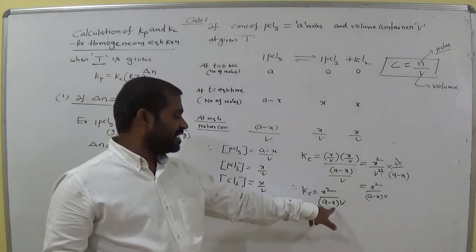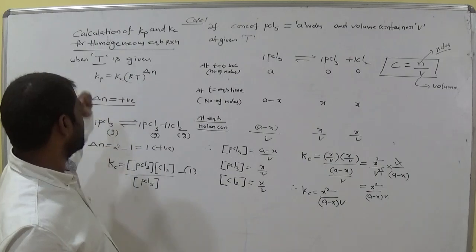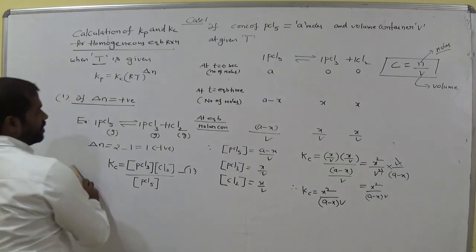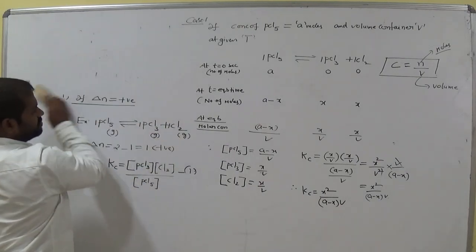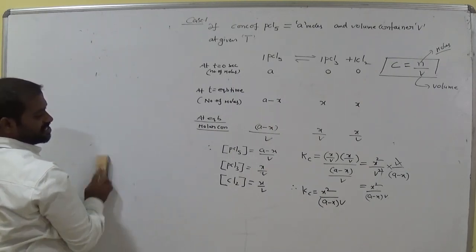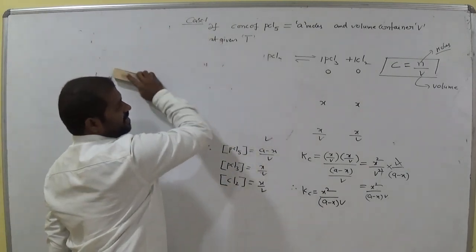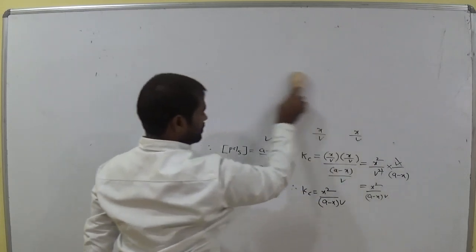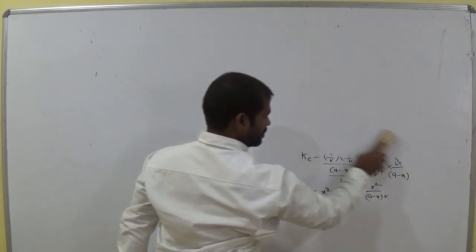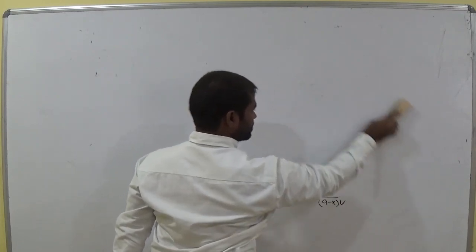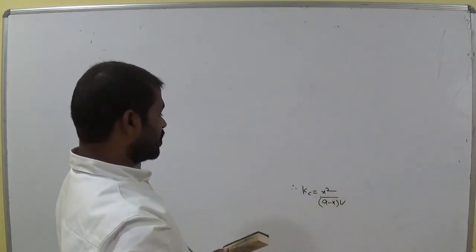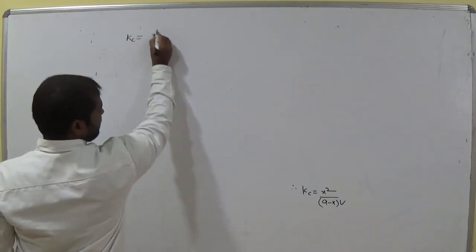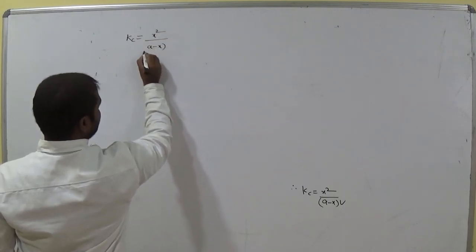X square by a minus x into V. So for the given reaction, if delta n is positive, for the given equation, finally what we get? Kc equals x square by a minus x into V.